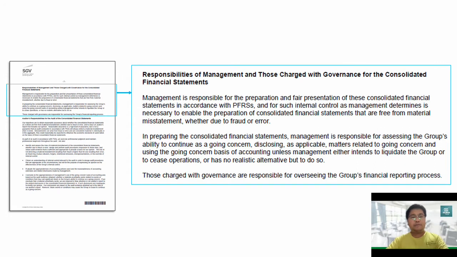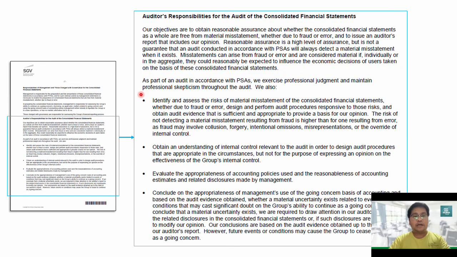And then the next section of the auditor's report would be the responsibilities of the management and those charged with governance for the financial statements, in this case, consolidated financial statements. Aligned with what we have discussed earlier, this part here is somewhat standard. Including the next one, we have the auditor's responsibilities for the audit of the consolidated financial statements. What will normally vary from client to client will be the key audit matter paragraph, and of course, the opinion paragraph if the auditor issues a modified opinion.